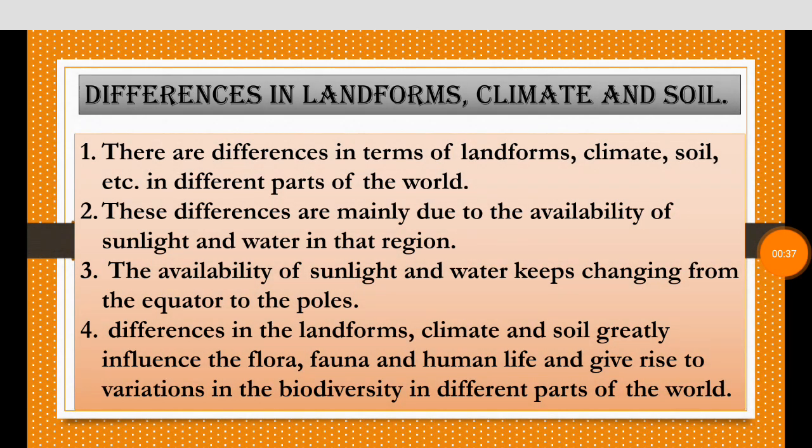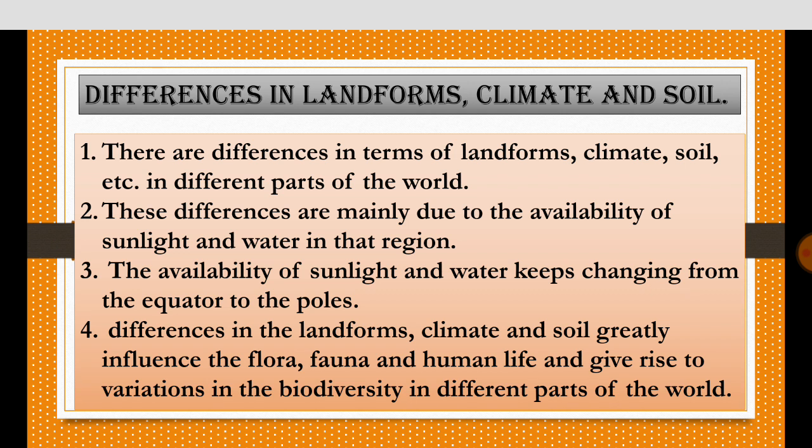Now, all these differences are mainly due to the availability of sunlight and water present in that particular area. The presence or the availability of sunlight and water keeps changing from the equator to the poles. Differences in the landforms, climate, and soil greatly influence and are the reason for the variation of or differences in the biodiversity, that is, the flora, fauna, and the human life in different parts of the world.